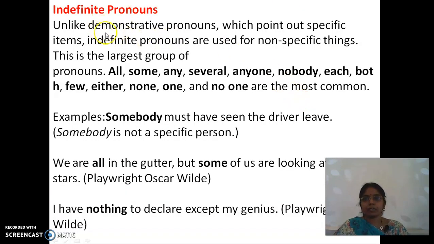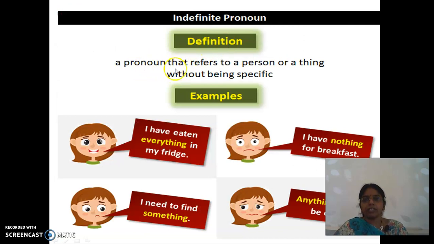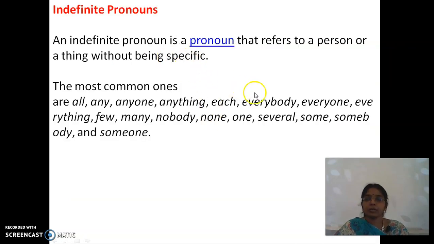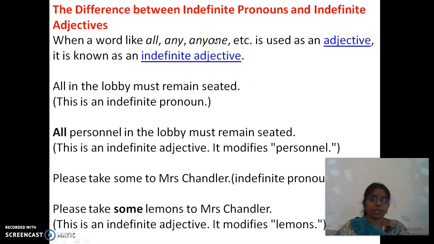Right? Indefinite pronouns, unlike demonstrative pronouns, which point out specific items, refer to indefinite or non-specific things. Right? All, some, any, all that. So, here: I have eaten everything in my fridge. Nothing, something, anything. All these sentences represent indefinite pronouns. So, the difference between indefinite pronoun and indefinite adjective: an indefinite pronoun will replace a noun, an indefinite adjective will add extra information to the noun. So that should be clear with your examples.